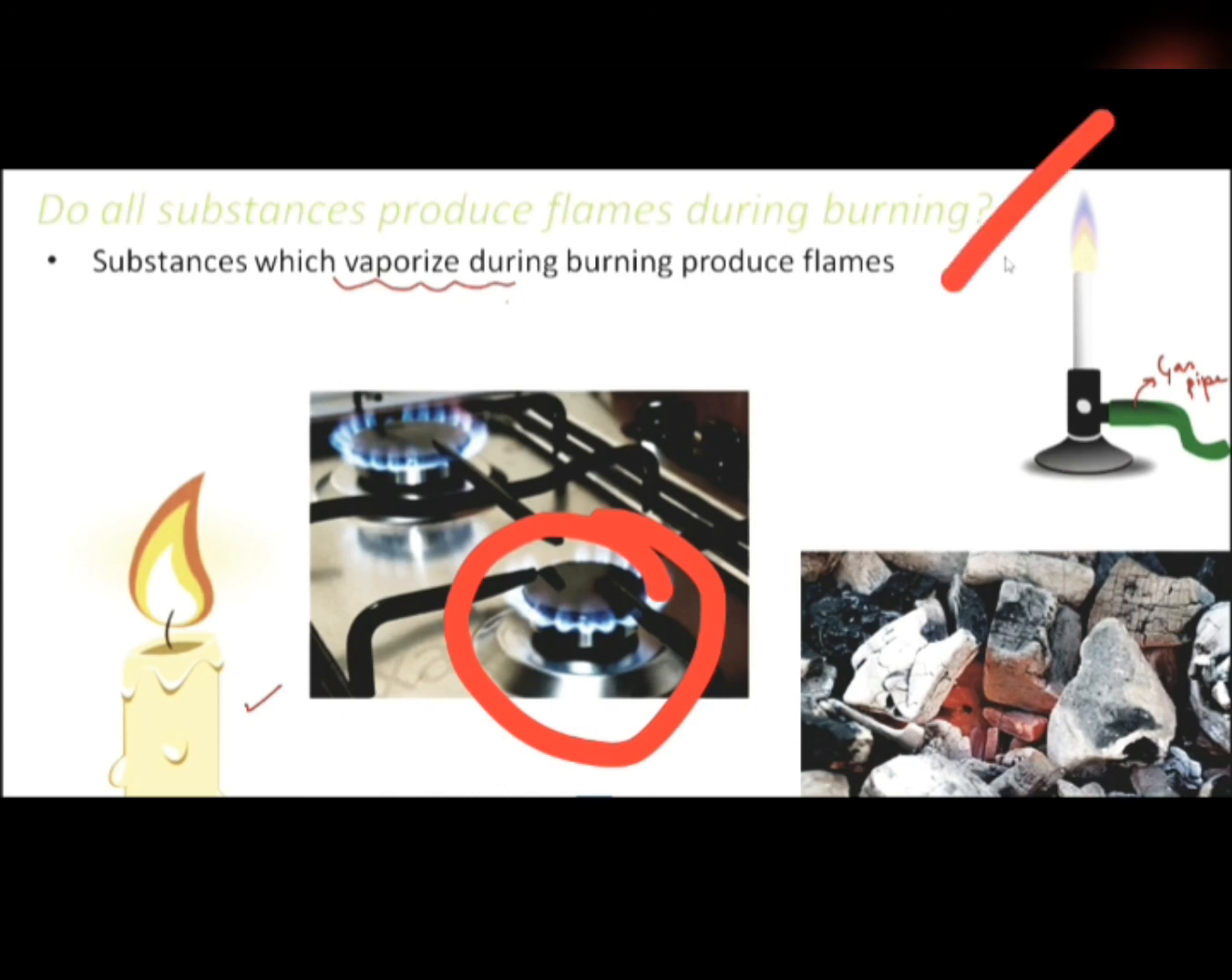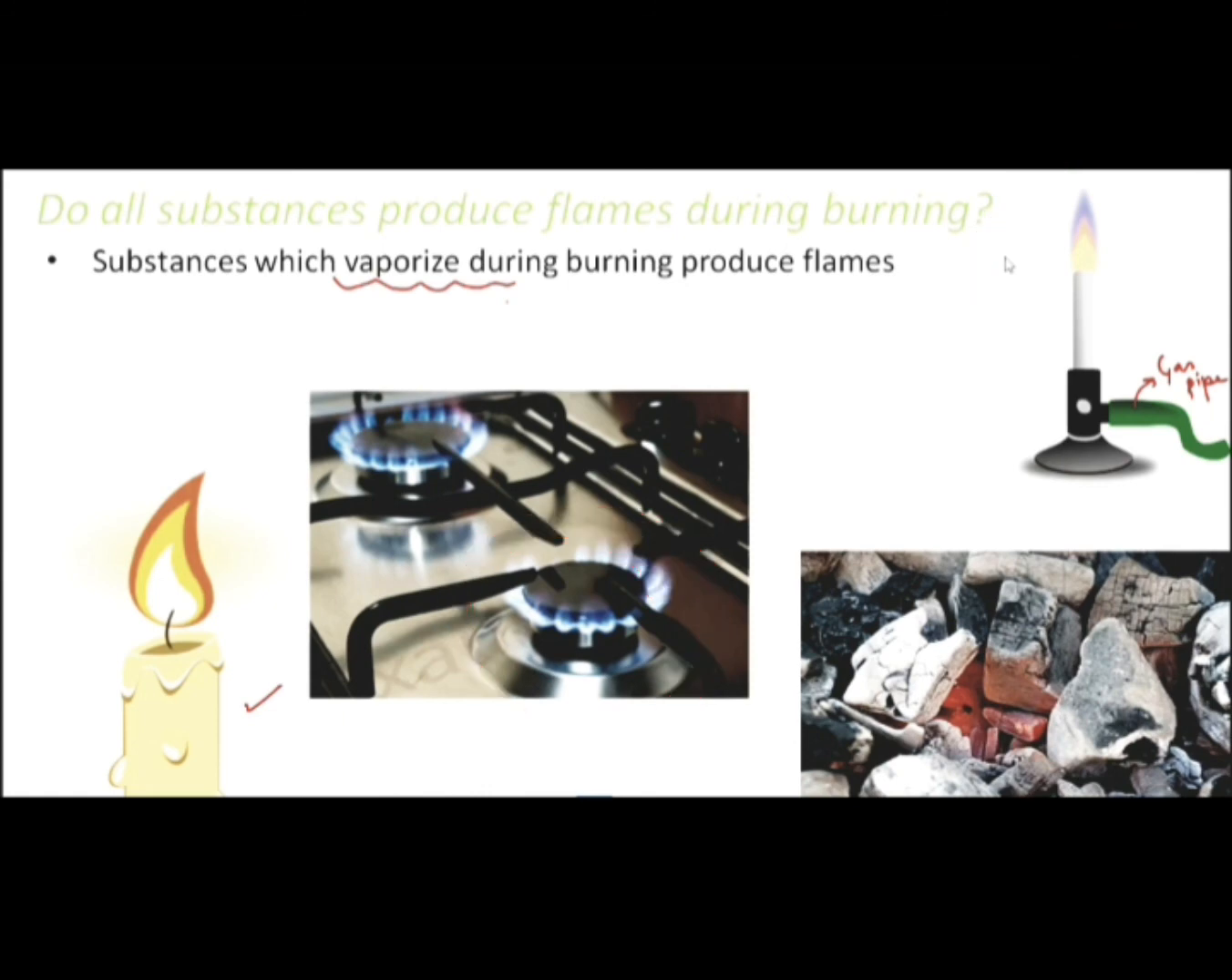Even in a Bunsen burner, there also you see a flame because gas is getting converted into vapors, and those vapors are seen as flames. So wherever there is vaporization taking place, you will see flames, and where there is no vaporization taking place, you will not see flames.